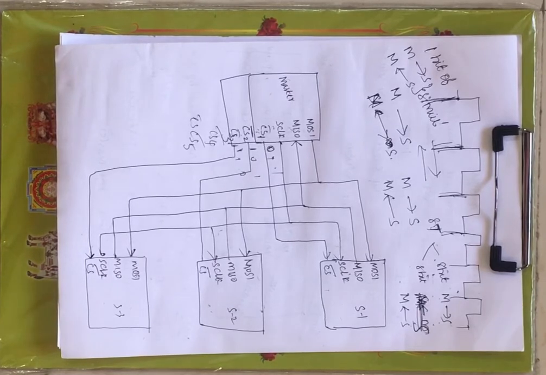Till now we have seen the introduction to the serial peripheral interface, the interfacing of the master with a single slave, and the interfacing of the master with 3 slaves. Those 3 slaves can be 4 or 5 or more based on the peripheral devices. In the next lecture we will see the internal structure and modes of operation. Thank you.